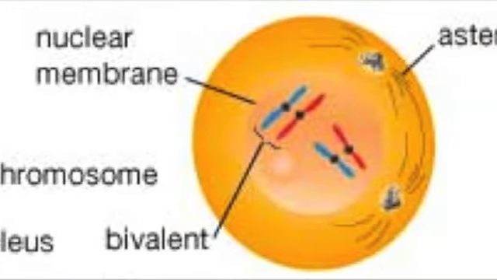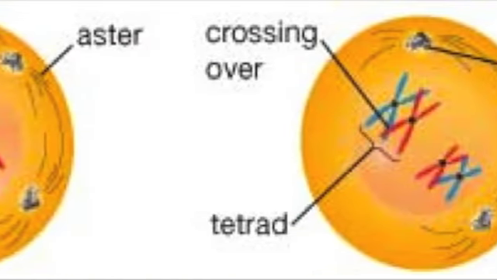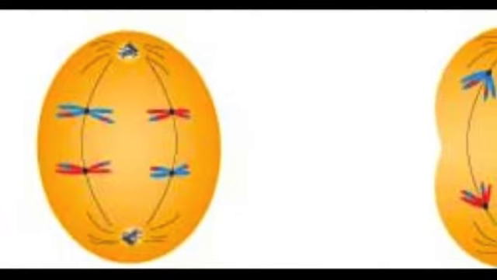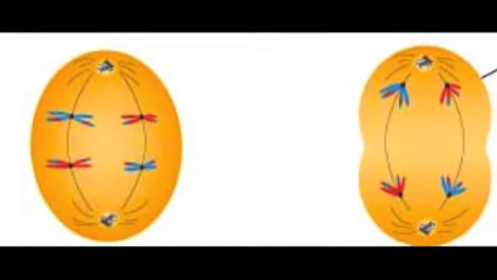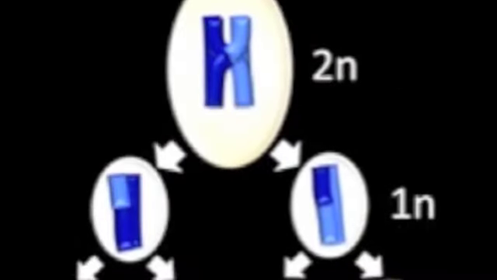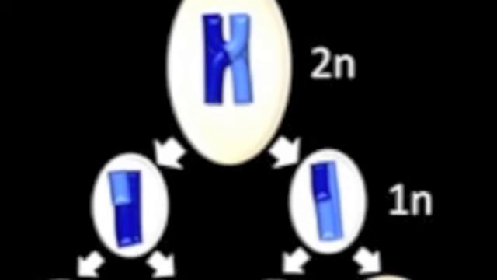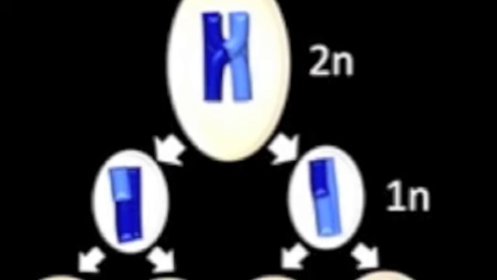In prophase 2, the nuclear envelope breaks down and new spindles form. In metaphase 2, spindle fibers bind to both sides of the centromeres. During anaphase 2, the spindle fibers contract and sister chromatids move toward opposite poles. In telophase 2, the nuclear envelope reforms around the new sets of daughter chromosomes. Finally, cytokinesis occurs again, resulting in 4 haploid daughter cells containing single chromosomes.